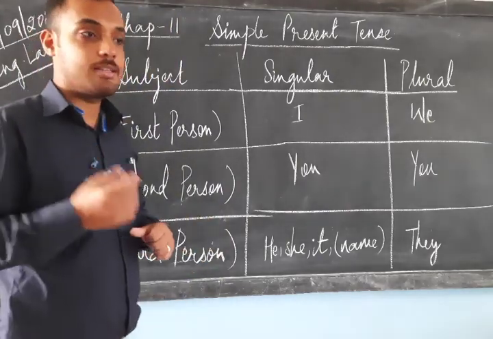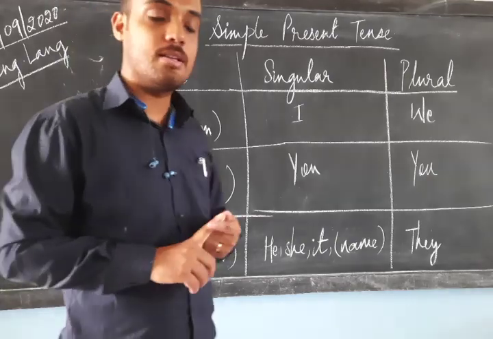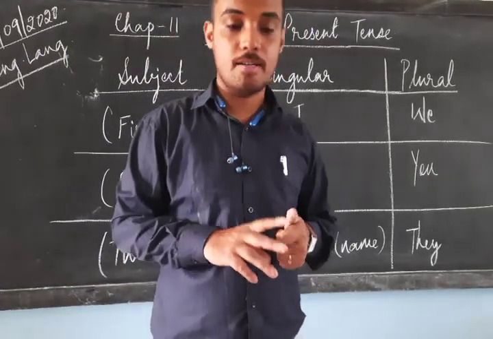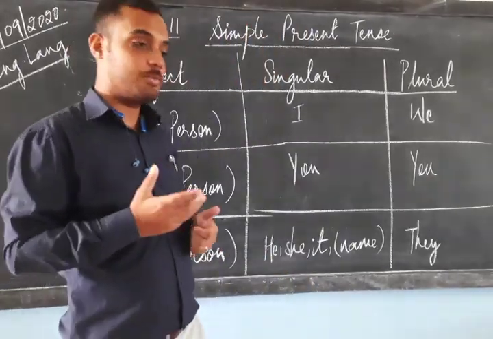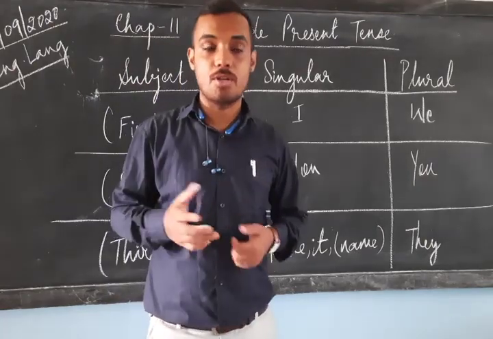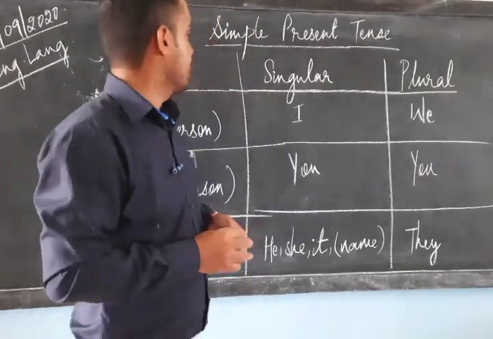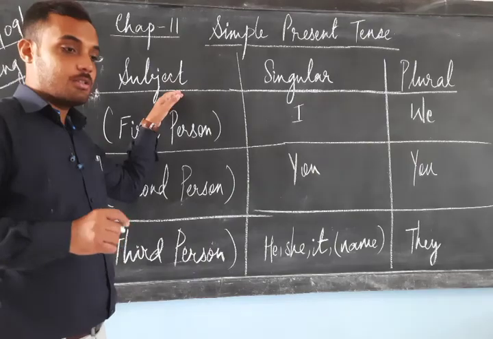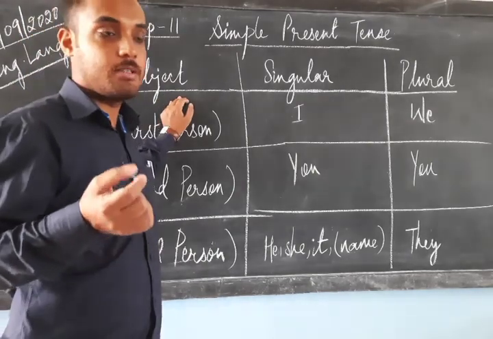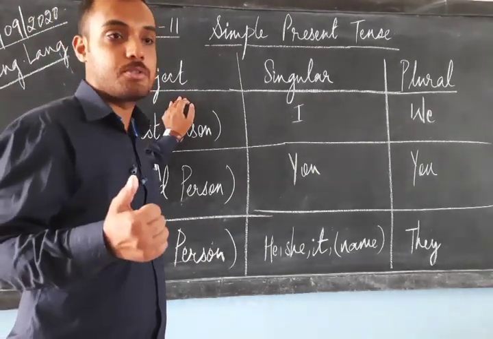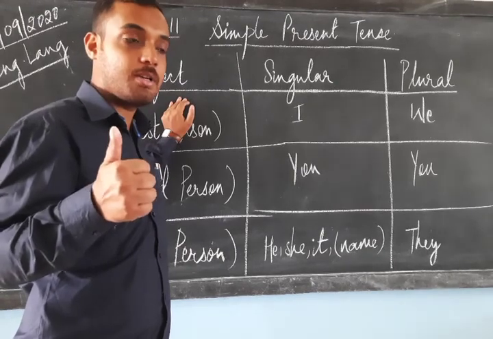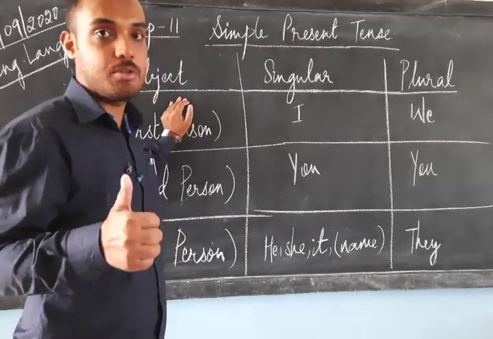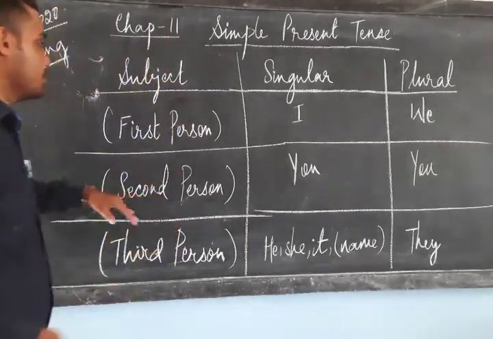So what all things are there in a sentence? In a sentence, there is a subject, verb and an object. A subject can be either plural or singular. For the subject, there is first person, second person and third person.